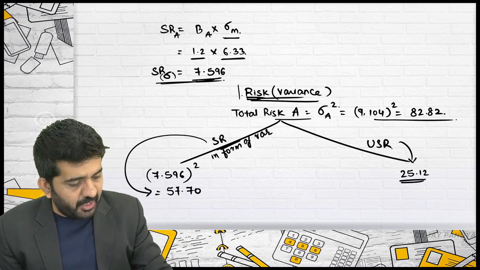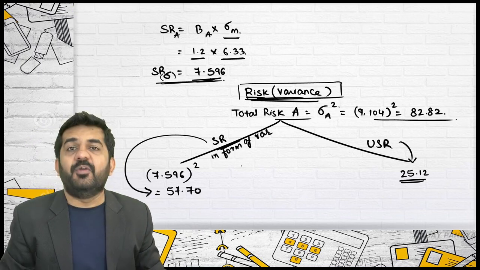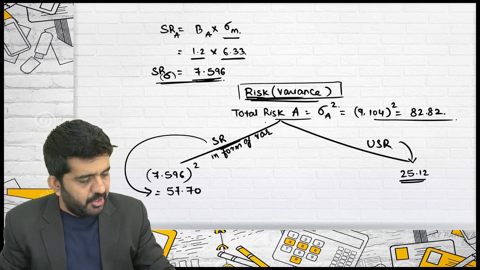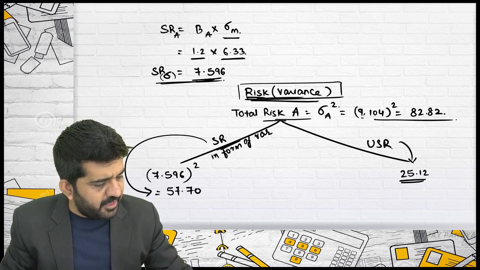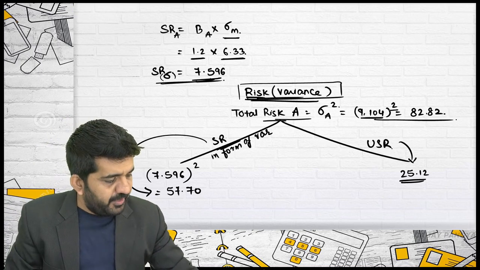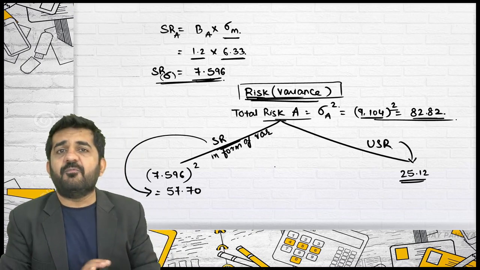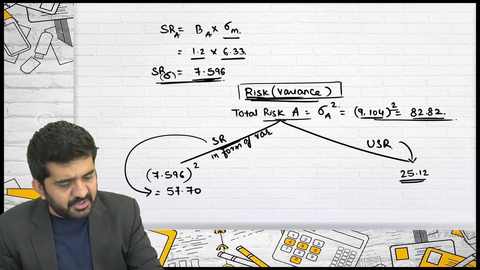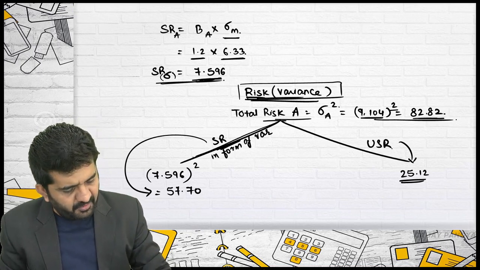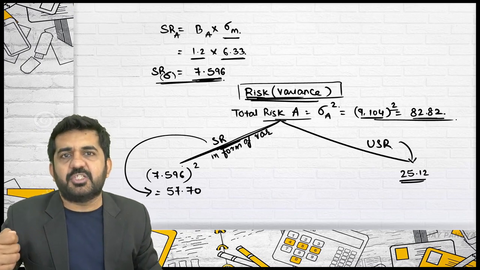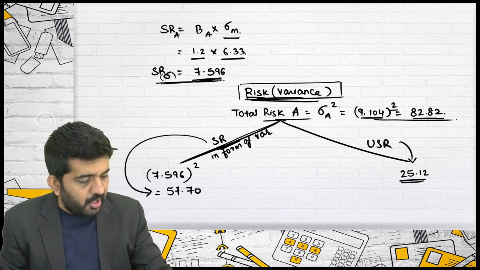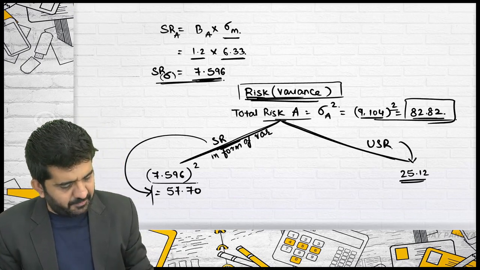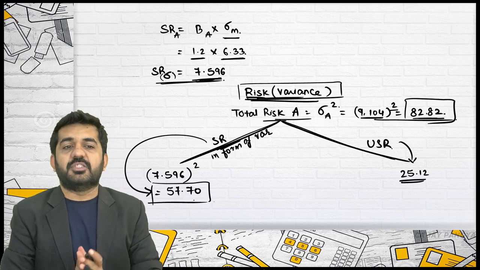But I want to find out systematic risk in the form of variance, and the total risk in the form of variance is required. Total risk in the form of standard deviation we have; if we square it, we will get total risk in the form of variance. Systematic risk in the form of standard deviation we have; if we square it, I will get systematic risk in the form of variance. Unsystematic risk is nothing but total risk minus systematic risk.